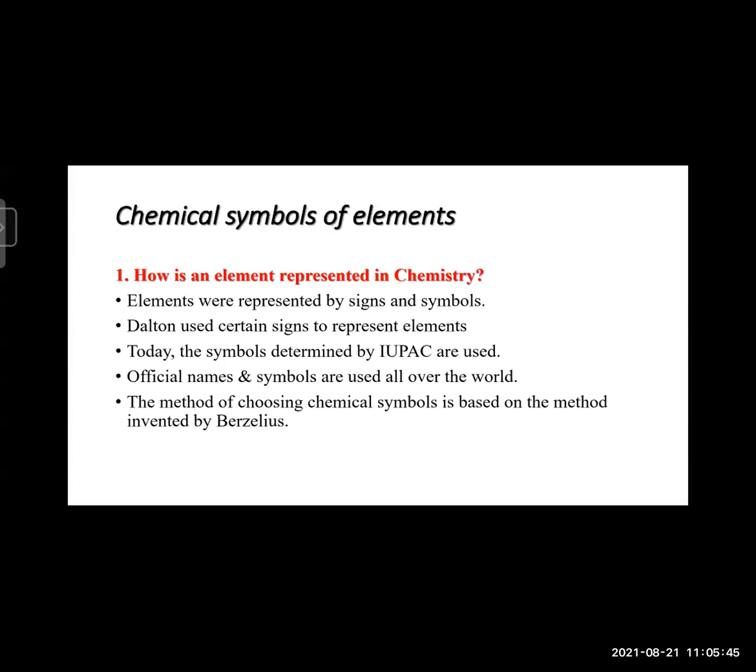Today, the symbols determined by IUPAC, the International Union of Pure and Applied Chemistry, are used as official names and symbols all over the world. The method of choosing chemical symbols is based on the method invented by Berzelius.